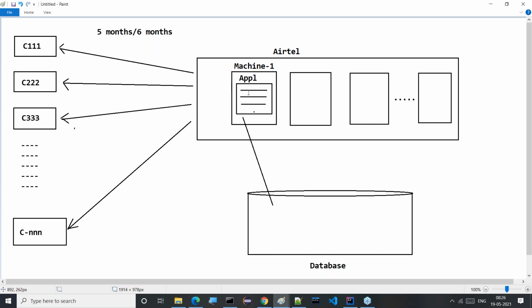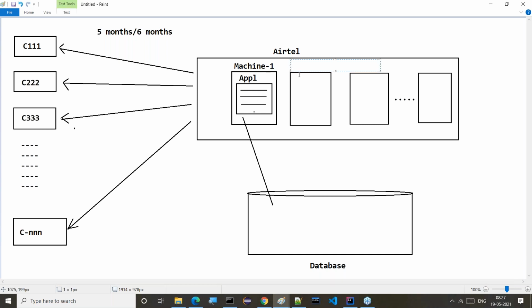If you run a single application on a single machine, it is called a standalone application.